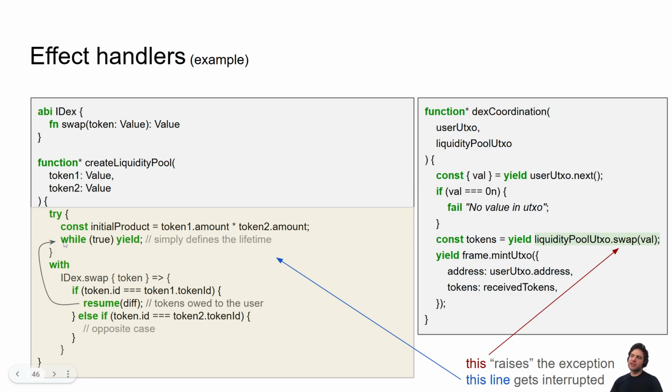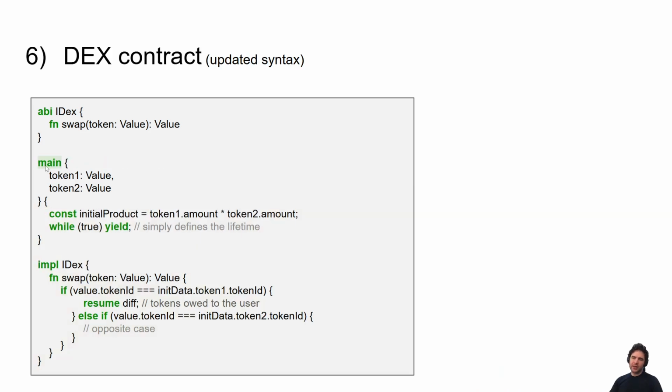The key insight here is that we can use this concept of exceptions to implement function calls in our system while still having everything just be coroutines. Function calls are actually just coroutines under the hood. As a slight cleanup note, we're going to change away from the function star notation we had before, and we're going to call these main. So with this concept of effect handlers, we're able to have functions that have the lifetime and the API as two separate code blocks, while under the hood still just being coroutines. It's a single core concept.